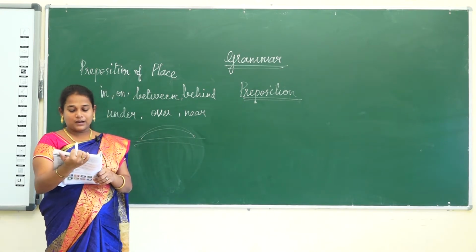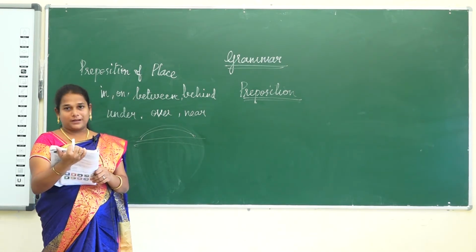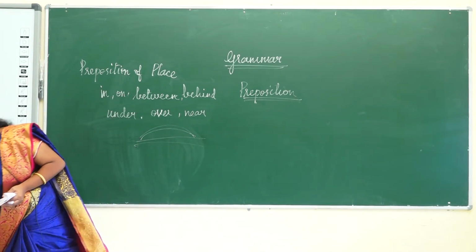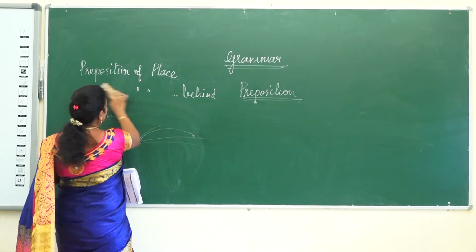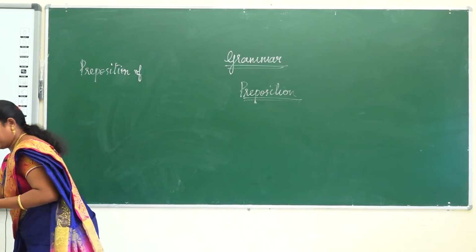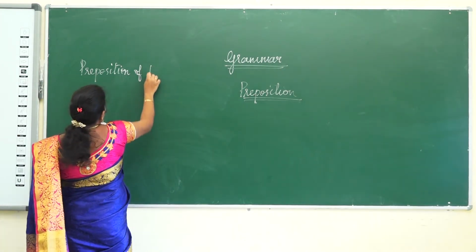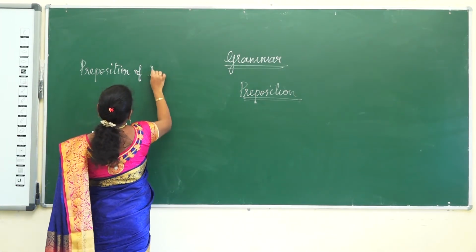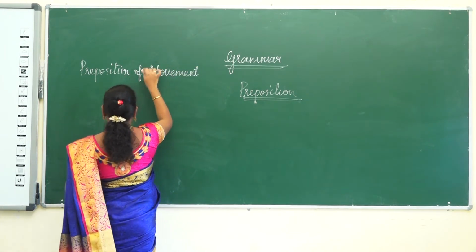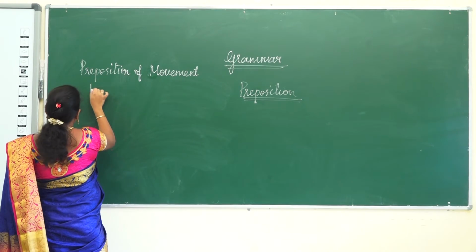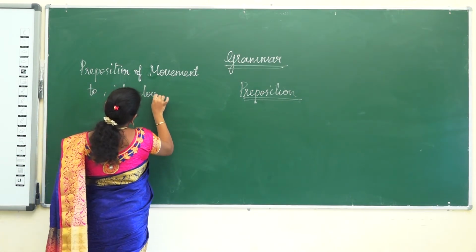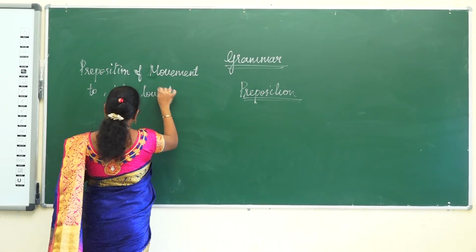Next, the third one, the preposition of movement. Movement means just what we are doing, moving, that is the preposition of movement. Let us see what words we will use for movement. To, into, towards, through.